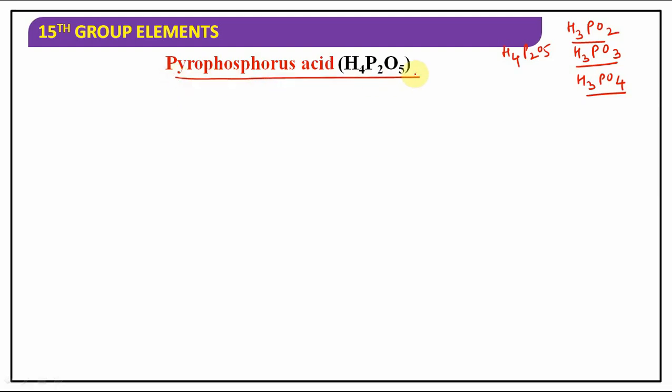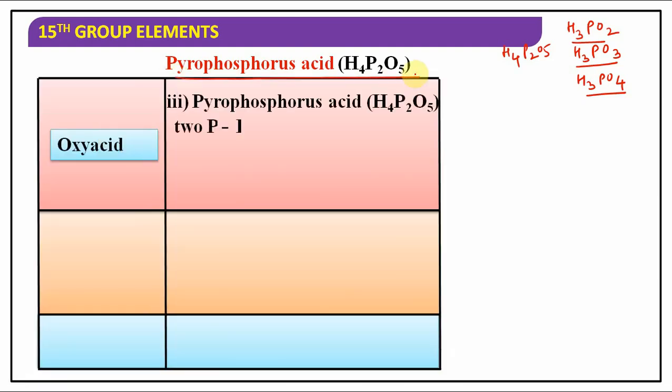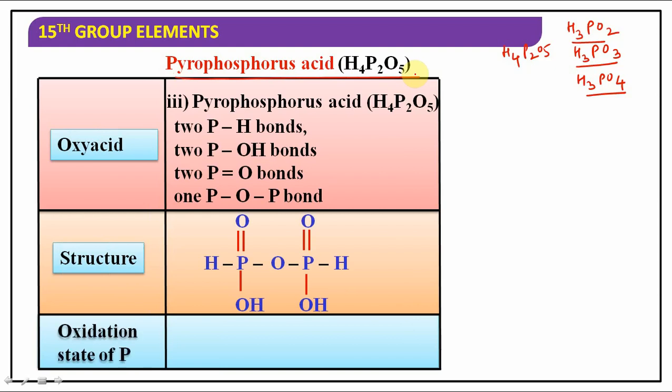It's very simple. Pyrophosphorus acid. What is the formula? H4P2O5. We'll talk about it in a brief way. How many P-H bonds are there? 2 P-H bonds that you can check in this structure. 2 POH bonds, 2 P double bond O bonds. But here the new type of bond we have added, that is the POP bond. So the POP bond is also present in H4P2O5.